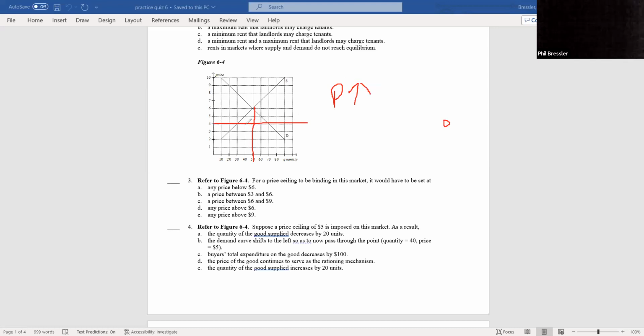Quantity supplied is going to go from 30 to 50. So quantity supplied is going to increase. And that makes sense, right? Because the price increases, we know quantity supplied increases. And quantity demanded is going to go from 70 to 50. So quantity demanded is going to go down. All right, we have these three.